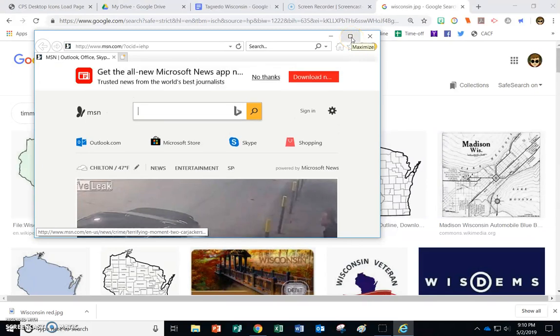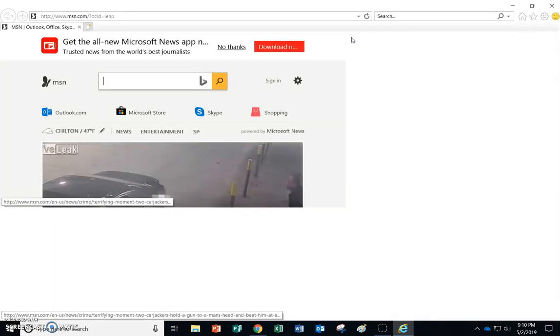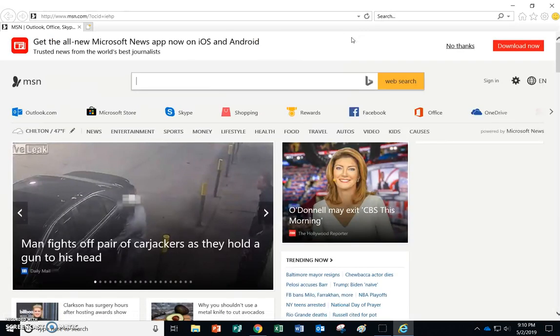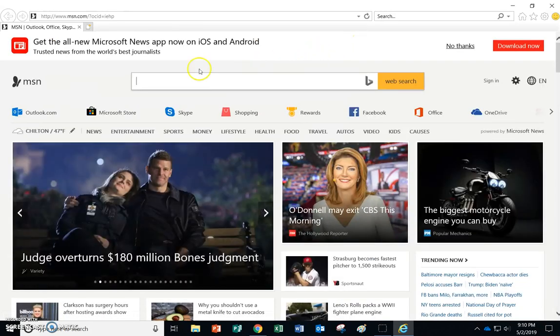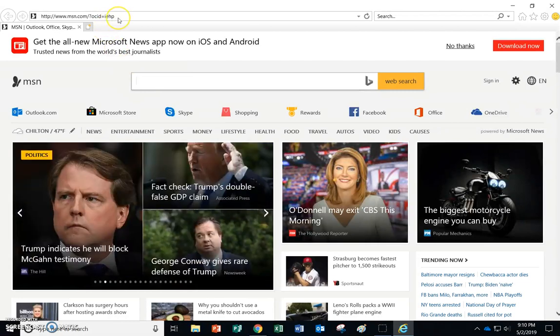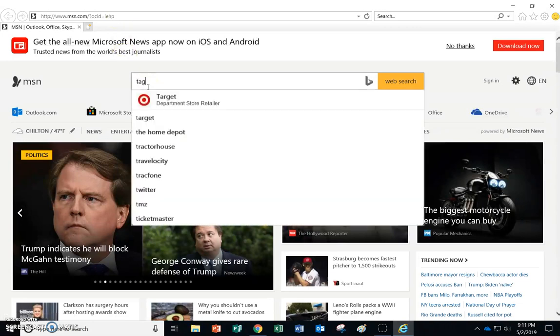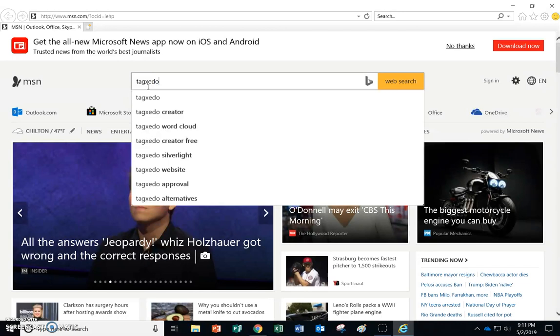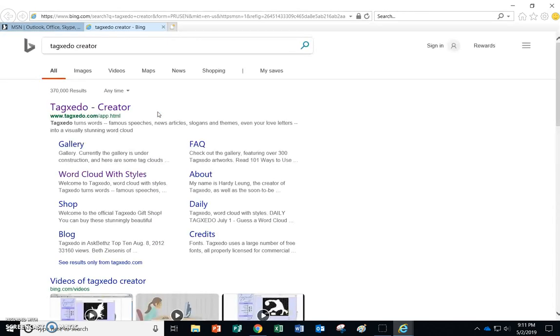We are now going to maximize it, which is fine. And up in the search bar or address bar, you can type Tagxedo.com, or you can just type Tagxedo in your search bar. And we're going to go into Tagxedo Creator. Now we're in Creator, so we're going to click on it.